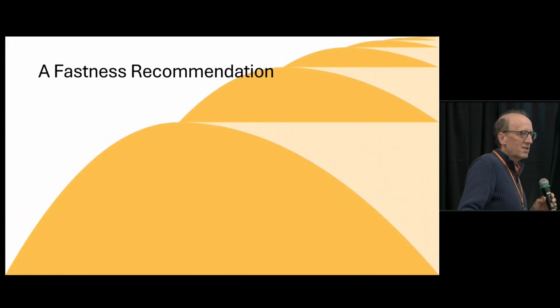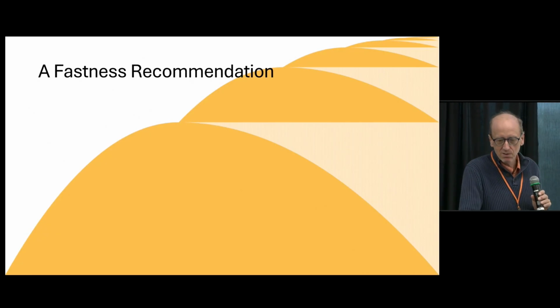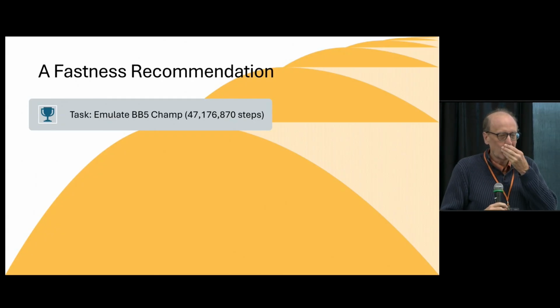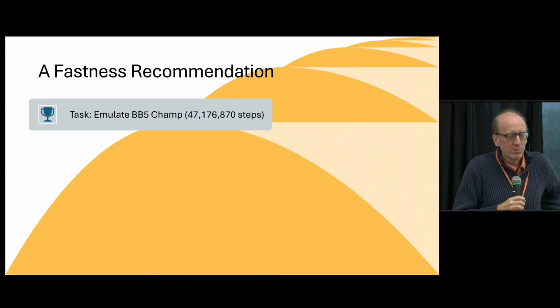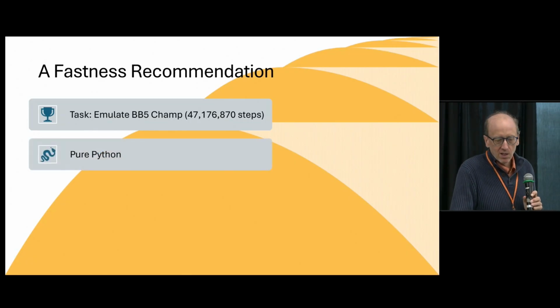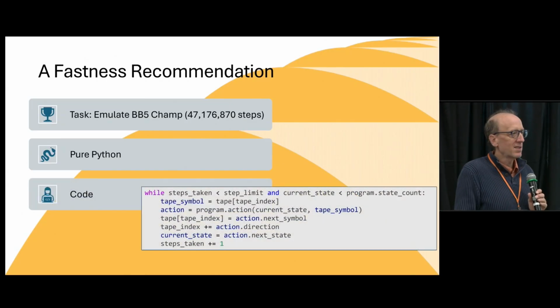With that, let me talk about how to make some of this stuff run faster. And I'll only mention one technique. Suppose we just want to emulate a Turing machine with the Busy Beaver 5 champion, the one that ran 47 million steps. And we want to do this in pure Python. So the core code is here.